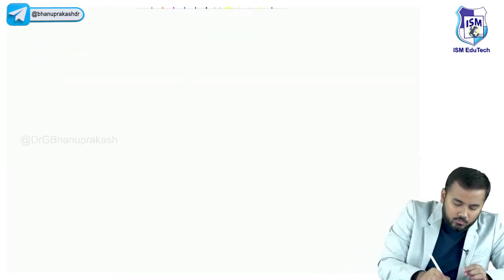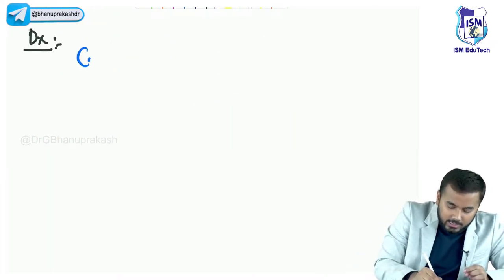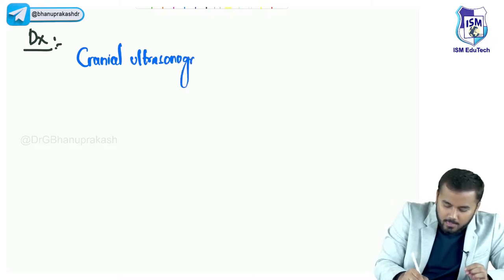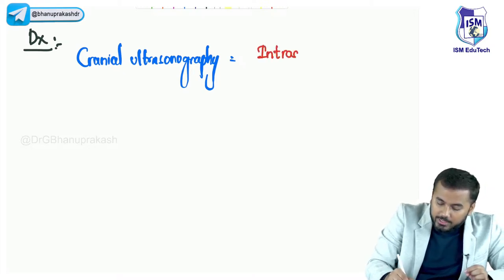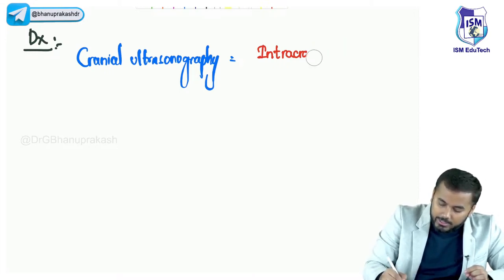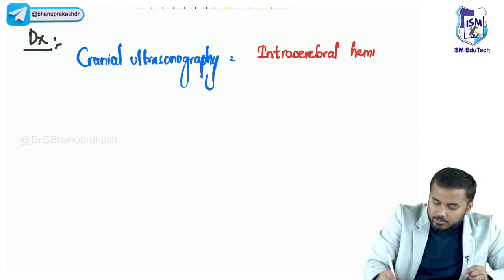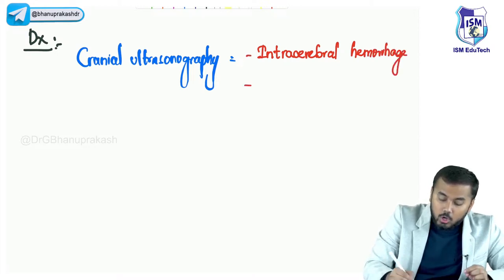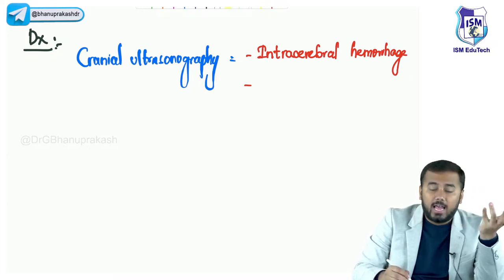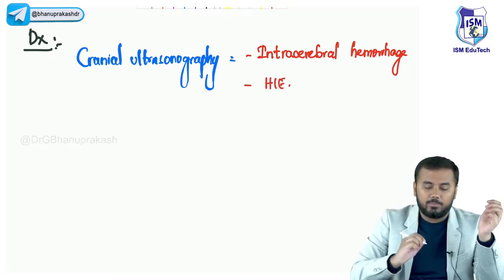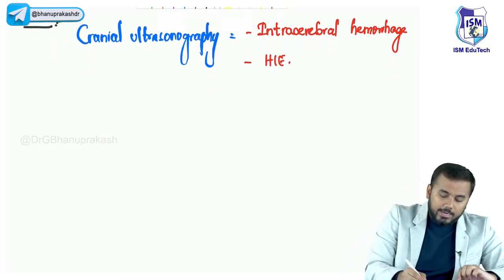So the first diagnosis, whatever I do, right, that is cranial ultrasonography. So whenever I do cranial ultrasonography, I am going to see if the patient is having intracranial hemorrhage. Okay, intracranial hemorrhage or intracerebral hemorrhage. Right, intracerebral hemorrhage, or I will see if there are any hyperintense lesions, hai na? To isme mujhe kya dikhega? I can see whether the baby is having hypoxic ischemic encephalopathy or not, right? Now this I do by cranial ultrasonography.